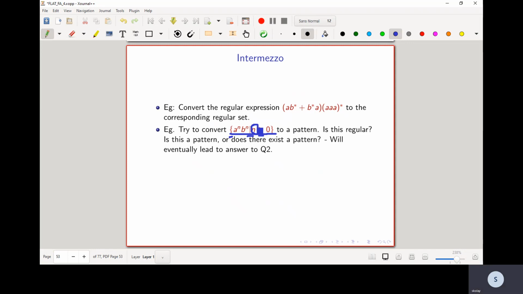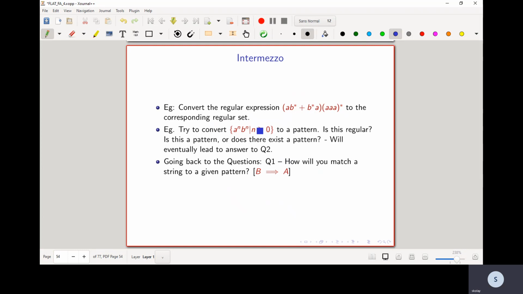Eventually, after we finish the lectures on pattern matching, you will see that actually no pattern exists, because this is not a regular set. So this is an example language that is an answer to question 2. If I gave you this set of strings a to the n, b to the n, such that n is greater than or equal to 0, it is possible to answer that this is not a regular set and that this does not have a pattern or a regular expression. So the remaining questions are question 1 and question 3.